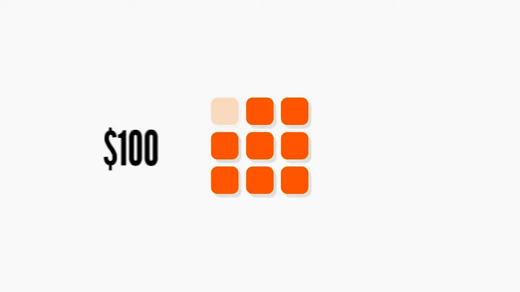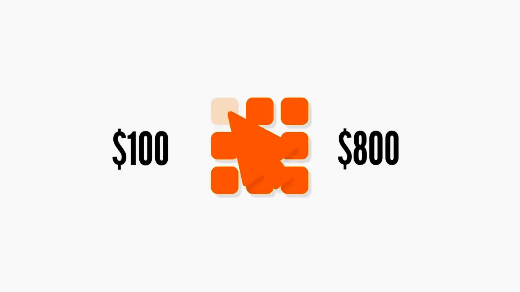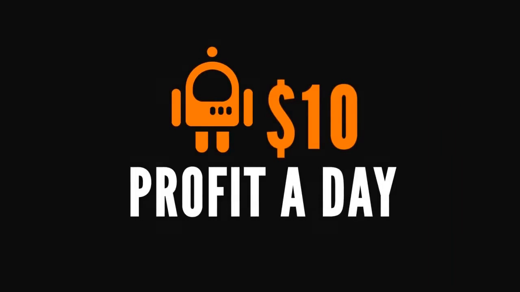Let's assume that BitConnect has a total of 9 people using their platform. 8 of these people have $100 loans, so that brings the loan pool to $800. One person has a $200 loan. This brings the total loan pool amount to $1,000. Now let's assume that the BitConnect trading bot makes $10 profit a day, trading with the $1,000 in the loan pool.